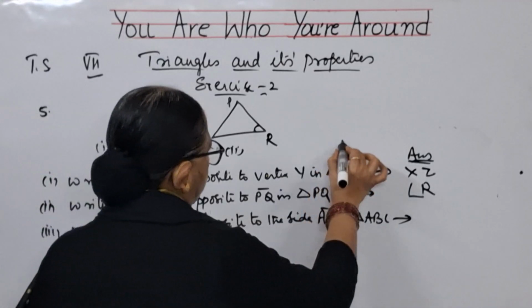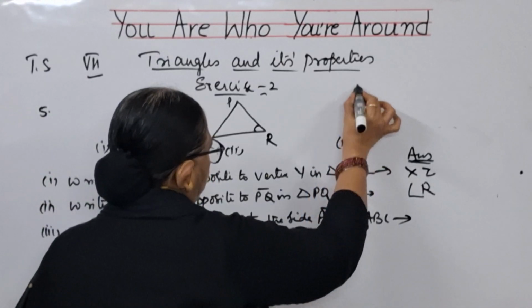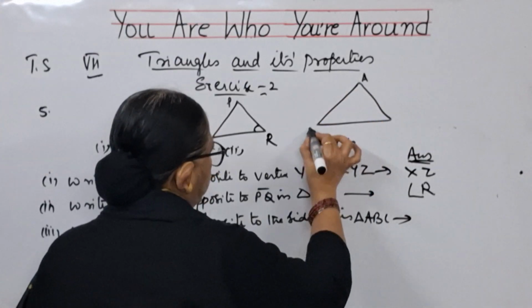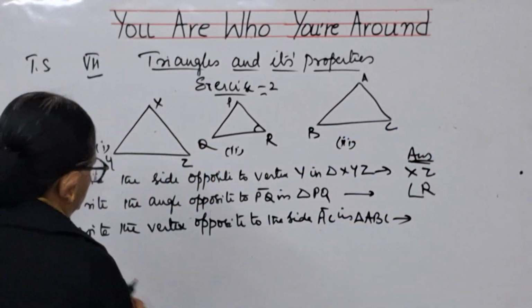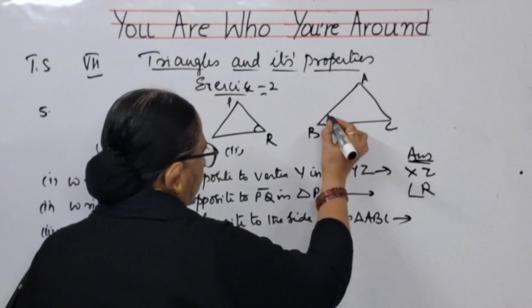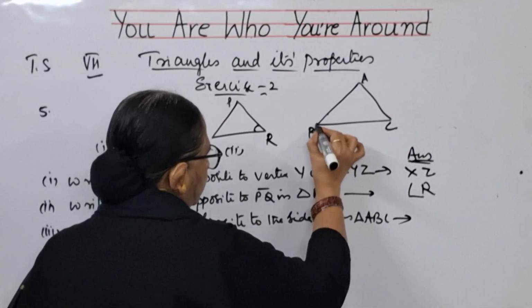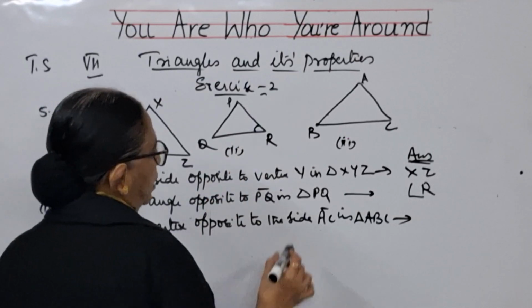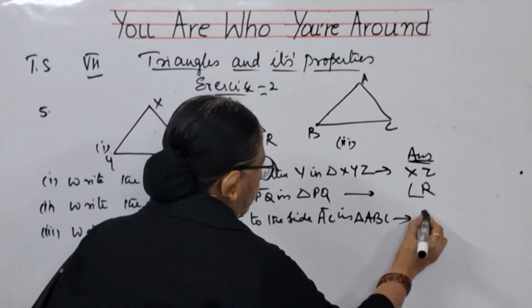So, third figure, you have got another triangle ABC. Vertex opposite to AC. This is AC. Vertex means this point, children. Angle means angle R, we said. Vertex means it is nothing but B.